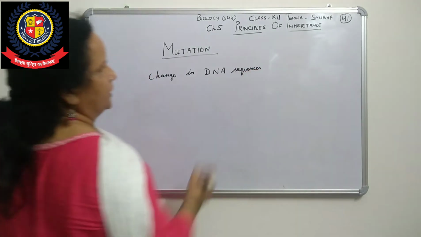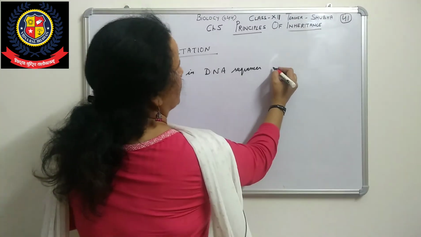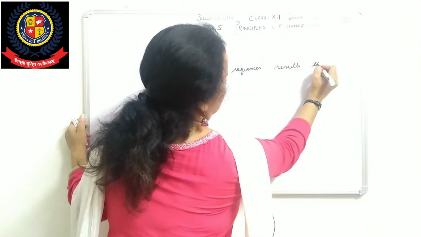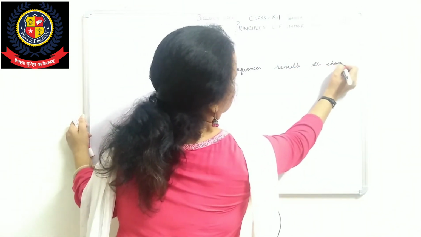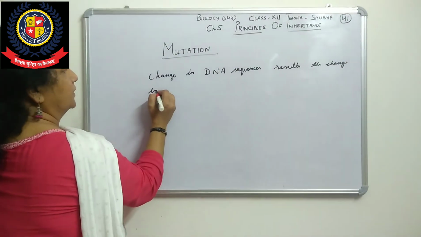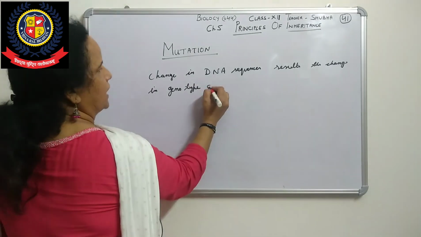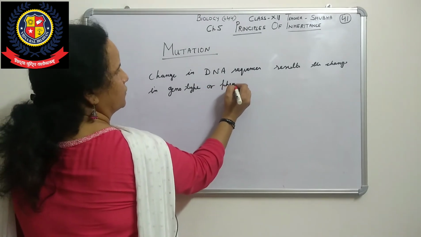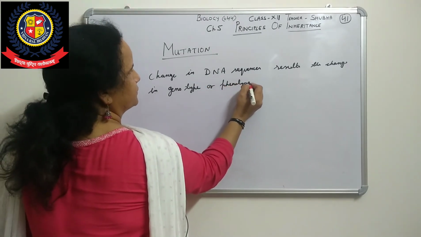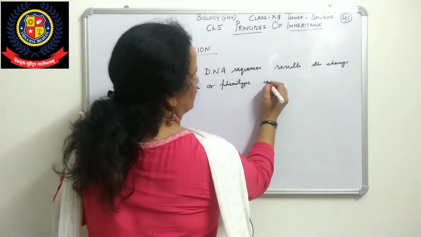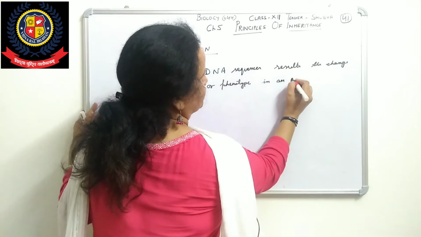Any change in DNA sequences results in a change in genotype or phenotype in an organism.